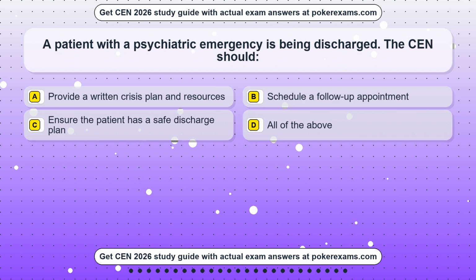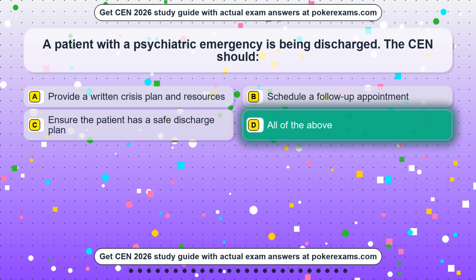Question 2. A patient with a psychiatric emergency is being discharged. The CEN should: Option A, provide a written crisis plan and resources. Option B, schedule a follow-up appointment. Option C, ensure the patient has a safe discharge plan. Option D, all of the above. The correct answer is option D, all of the above.